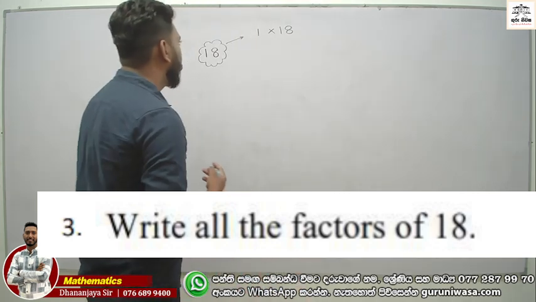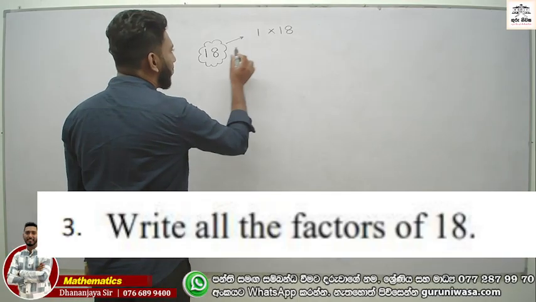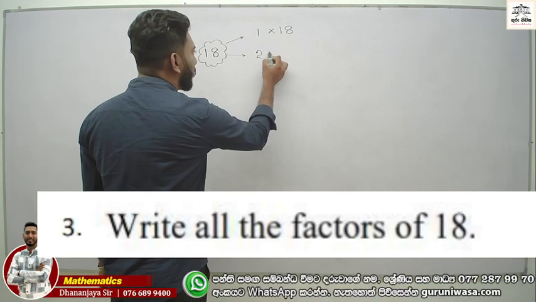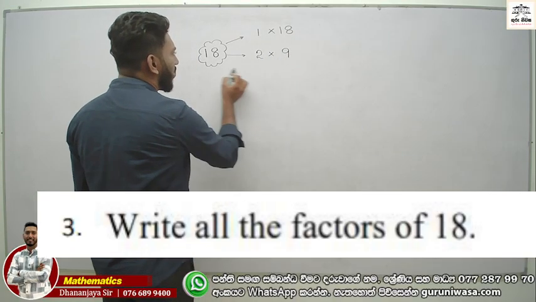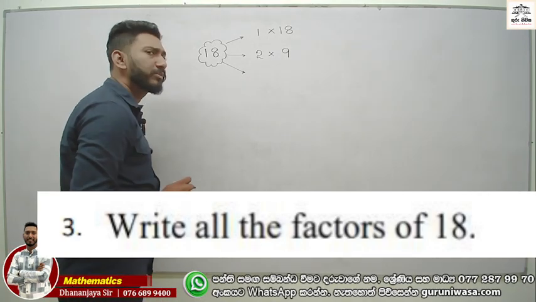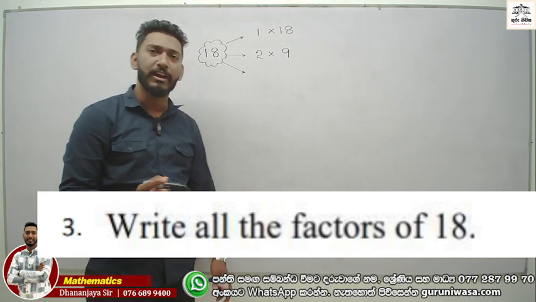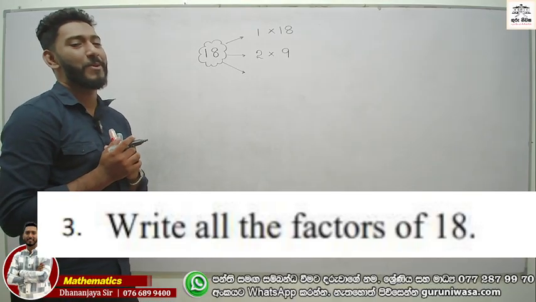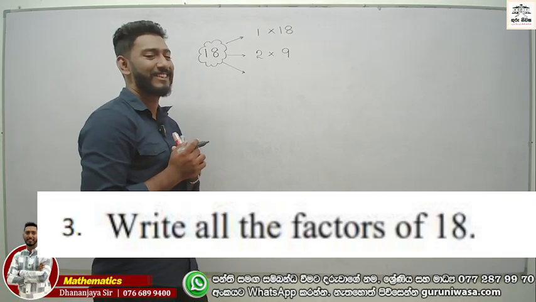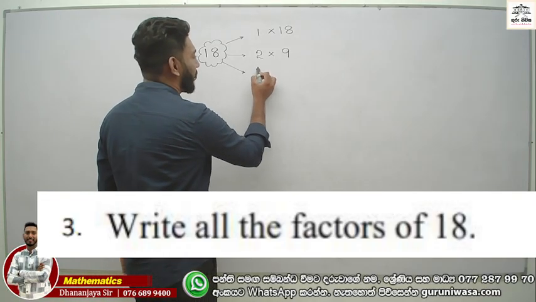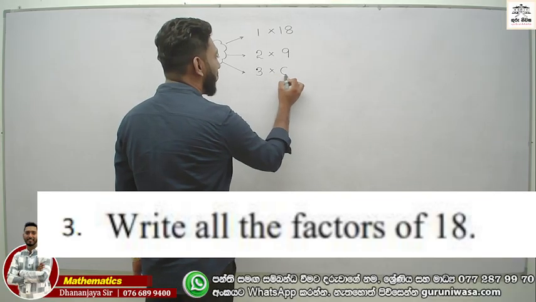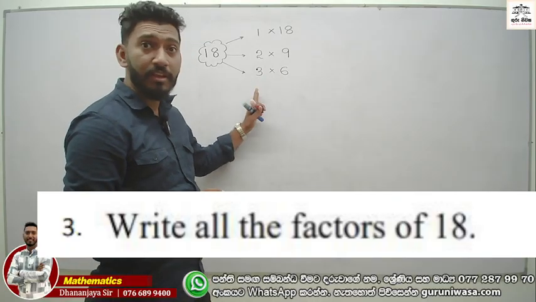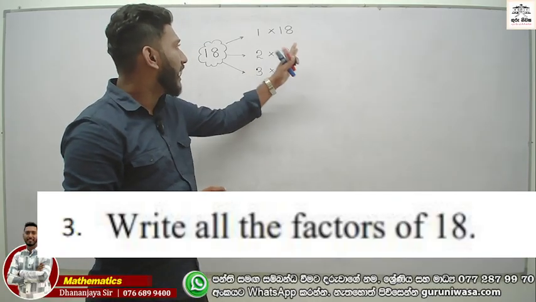Now tell me 1 times 18. Now again you can write 2 times 9. Now tell me, Sansa, another way to write the product of two numbers for 18. 3 into 6. Well done, 3 into 6. Now don't say 6 times 3, 9 times 2, 18 times 1.